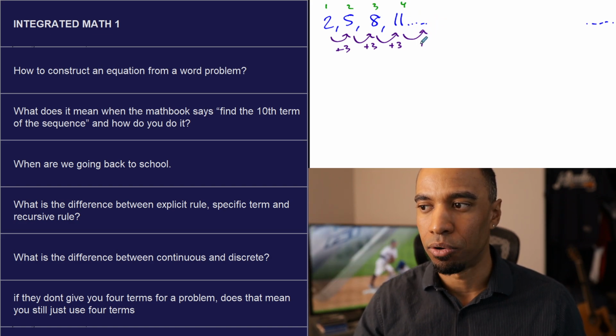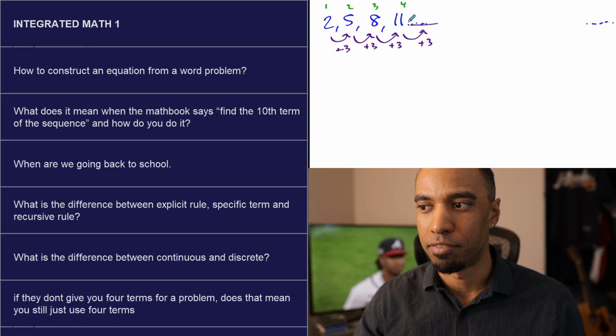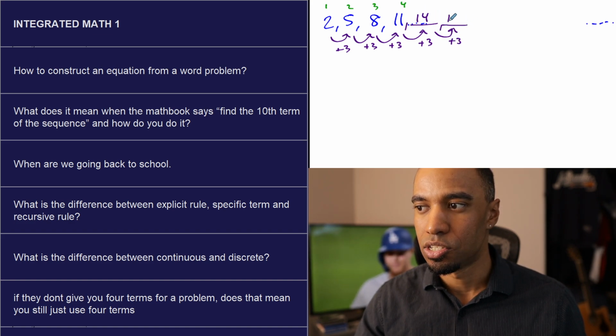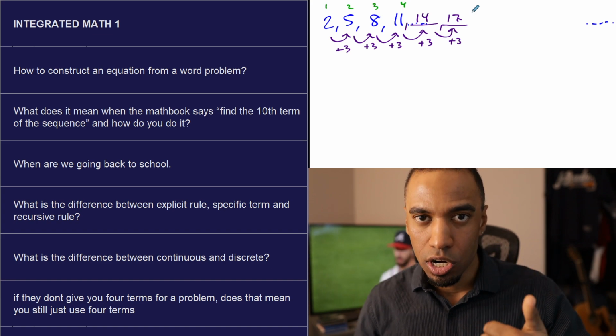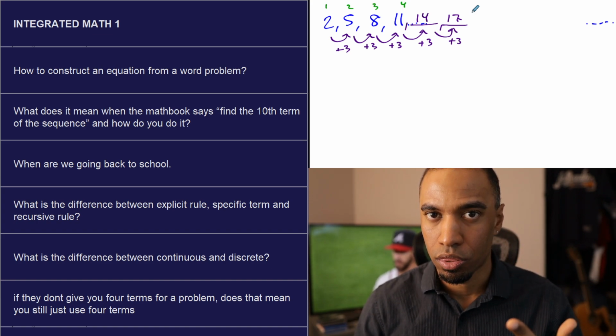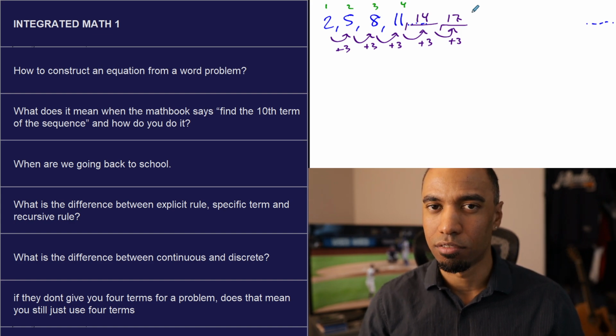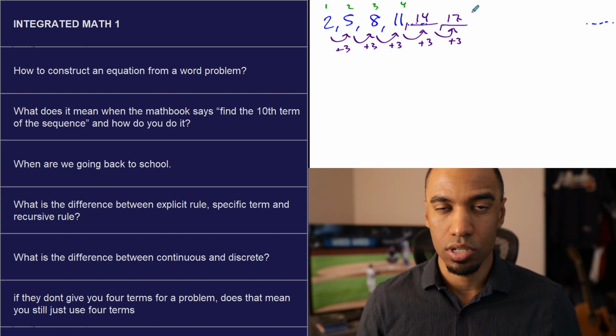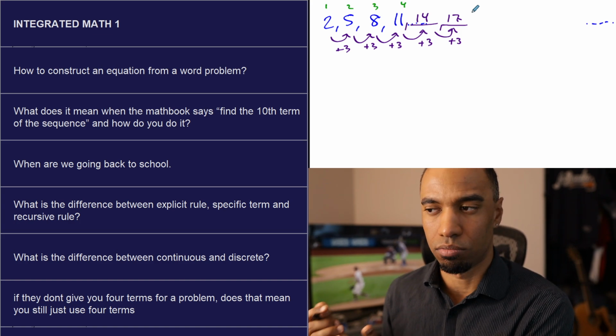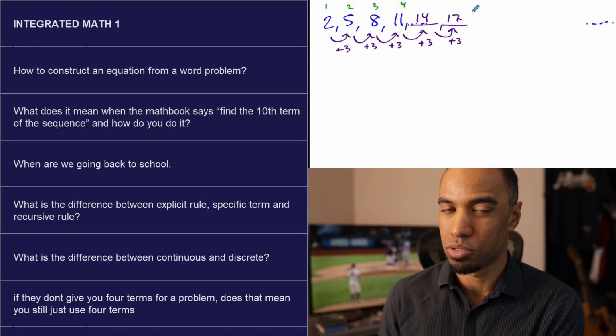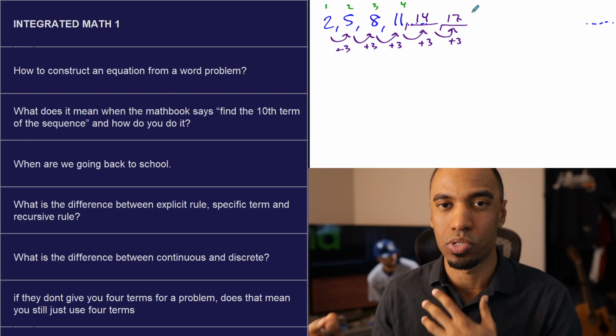And I could find out the 5th term is 14, and that 6th term is 17, and the 7th term is 20, and the 8th term is 23, and the 9th term is 26, and the 10th term is 29. So you could keep going and find it that way. It's logical, it's conceivable, it's not too far-fetched. They're really easy numbers to add, and 10 is really close to 4, so it's not too many you add.